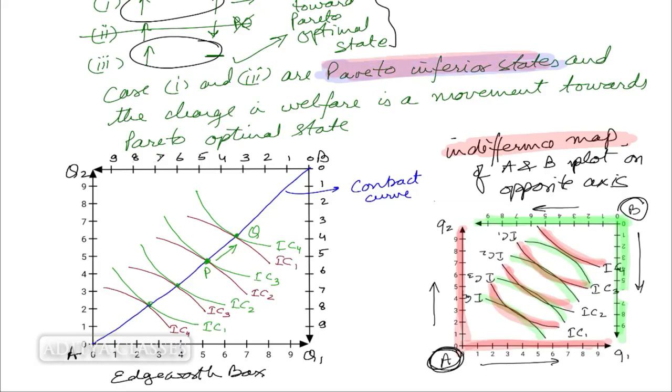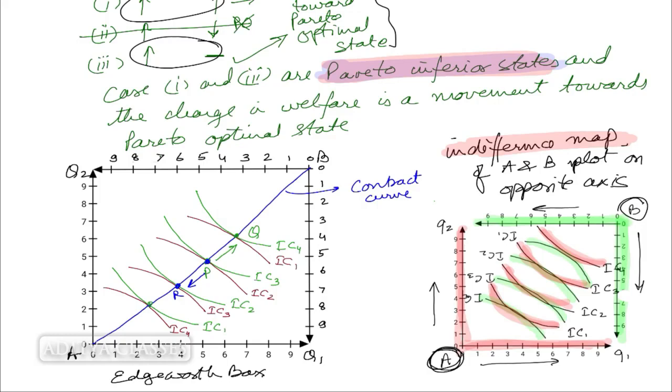Why is it a Pareto inferior state? Because we are improving the welfare of A, but in turn we are reducing the welfare of B. So definitely P is the better point against Q. Let us check what happens if we move the other way around. If we move to R. So this is your P. Let this be R. If you try to move from P to R, what are you doing?